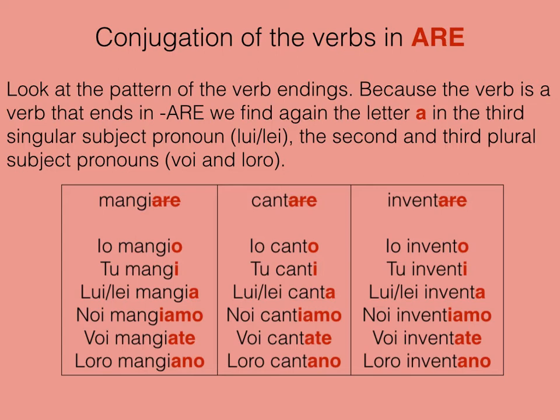So mangiare, we drop the are, and then we have io mangio, tu mangi, lui, lei mangia, noi mangiamo, voi mangiate, loro mangiano. Now cantare: io canto, tu canti, lui, lei canta, noi cantiamo, voi cantate, loro cantano. And then finally inventare: io invento, tu inventi, lui, lei inventa, noi inventiamo, voi inventate, loro inventano.